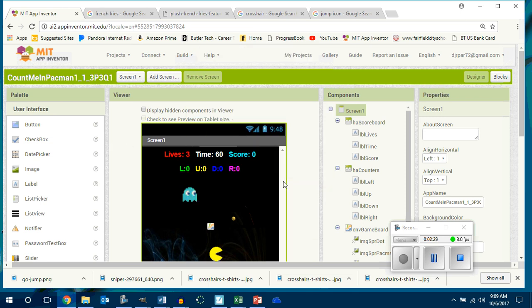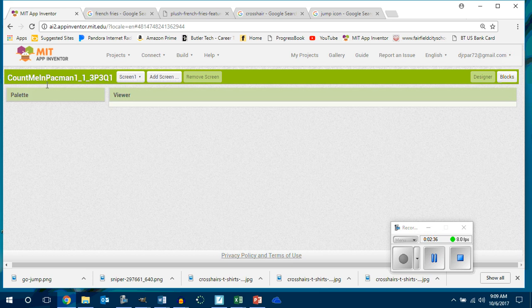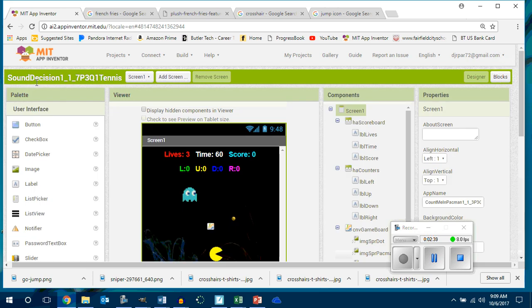Okay. So watch this. I hit OK. Watch the top left-hand corner of my screen. It's going to change from Count Me in Pac-Man, right? Watch. What's it changed to now? What's the difference between Sound Decision Tennis and Pac-Man right now? Absolutely nothing. They are the exact same game. But can I start Sound Decision Tennis from this game here? Yes, I can. Okay, do I have a scoreboard and a time and everything that I kind of wanted before?